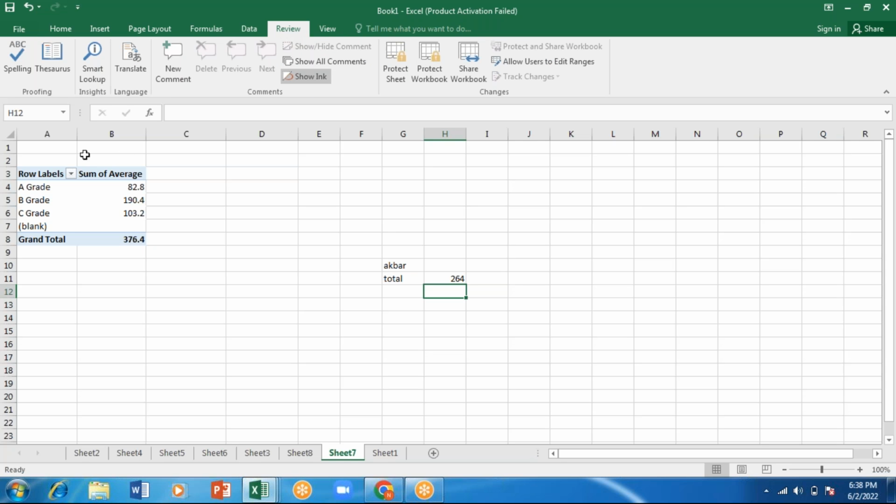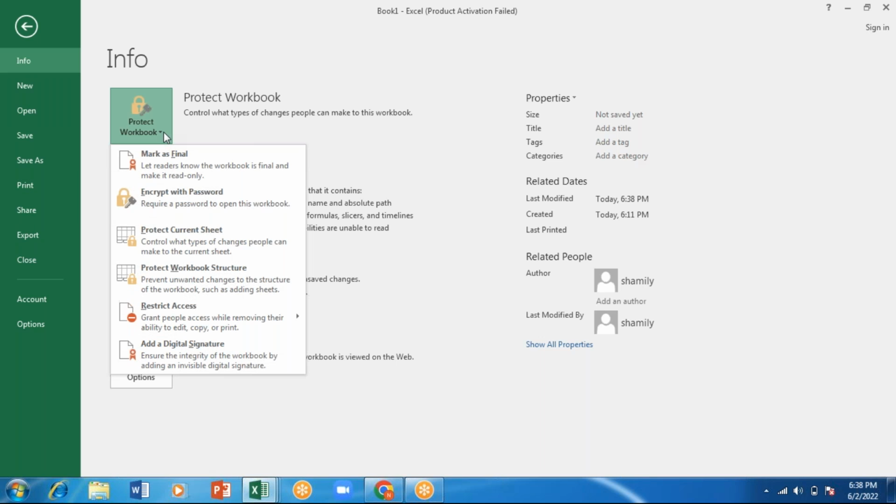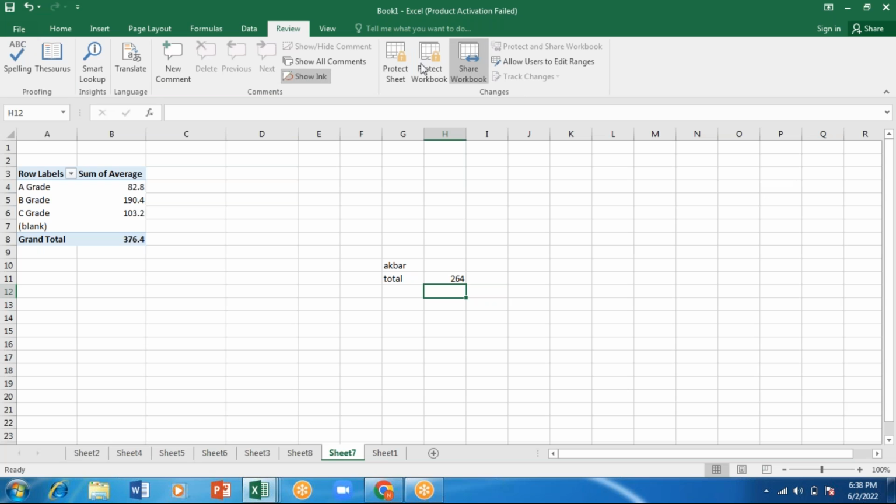And reviews. Reviews is something where all this protecting the worksheet I've done in the first class itself. File, where I was having an option in info: protect workbook, encrypt with password, protect current sheet, protect workbook structure. All these things we have already done. The same thing is given here also. Other than this, I'm having an option here as spelling checking. For example, I'll give here as good. Okay, I'll give it as data. And then I'll give here as important.